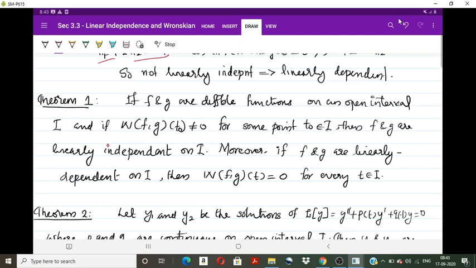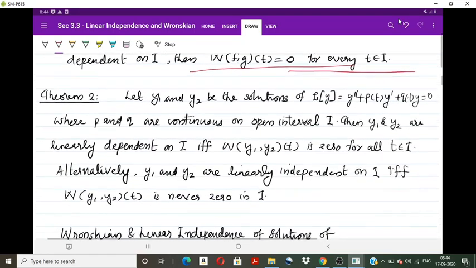This is Theorem 1 for any two differentiable functions f and g. Now we are stating the result for solutions of a second order homogeneous differential equation. So the statement is like this.